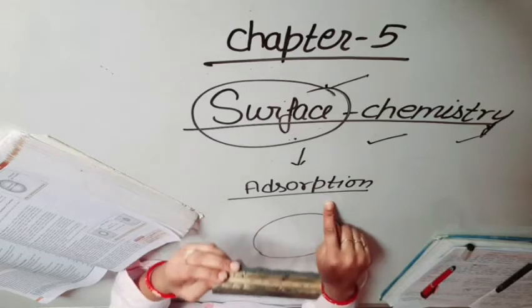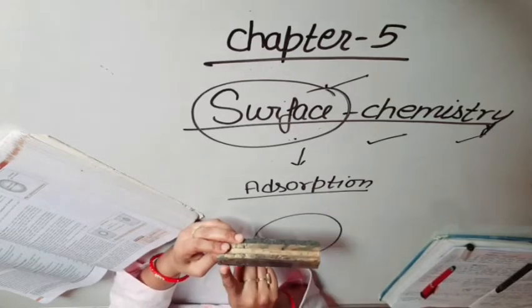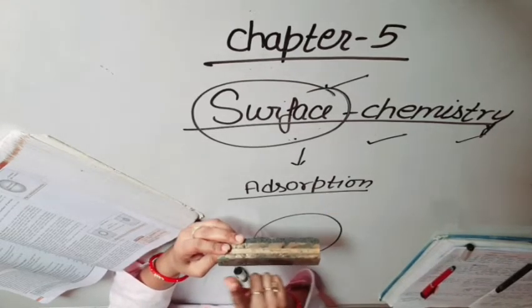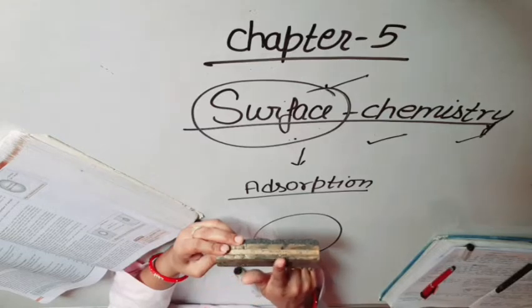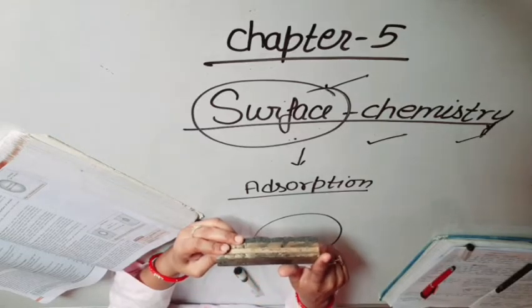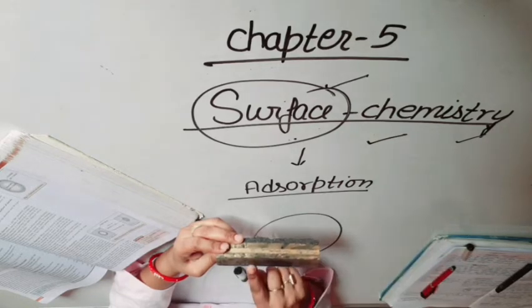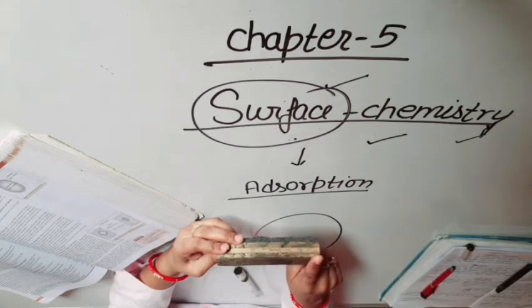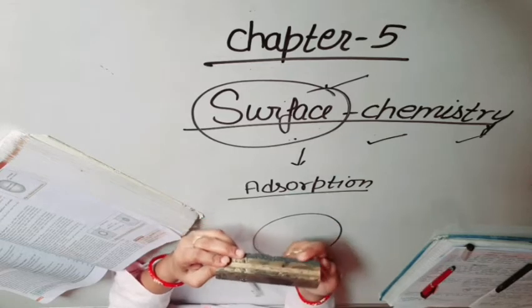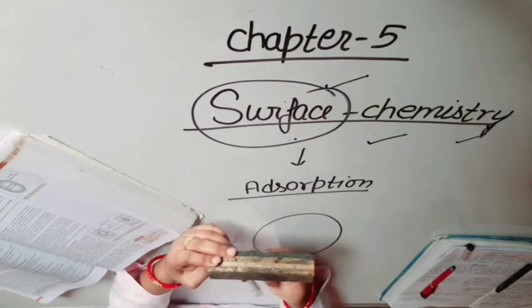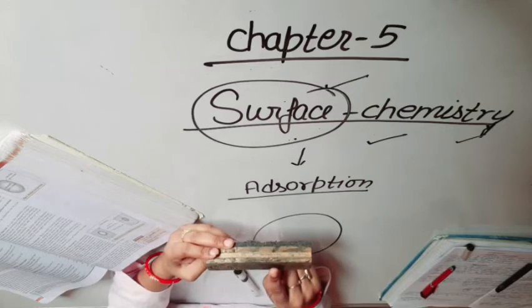So, what is adsorption? The phenomenon of attracting and retaining the molecules of a substance at the surface of a solid or a liquid, resulting in a higher concentration at the surface in comparison to the bulk, is known as adsorption.